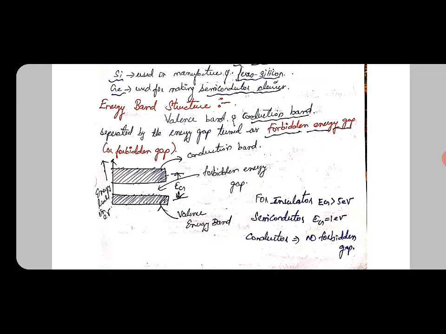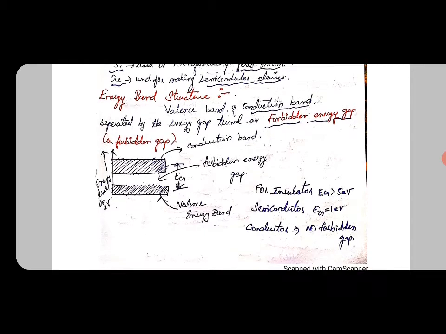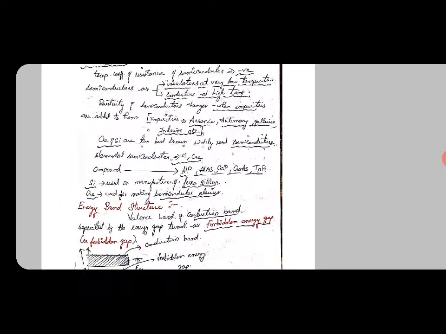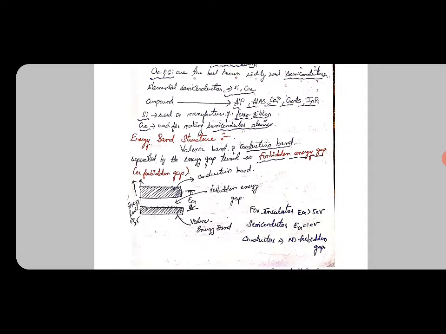For insulators, the forbidden energy gap EG will be greater than 5 electron volt. For semiconductors it will be about 1 electron volt, and for conductors there is no forbidden energy gap. To note again, for insulators the energy gap is greater than 5 electron volt, for semiconductors it is about 1 electron volt, and for conductors there is no forbidden energy gap.